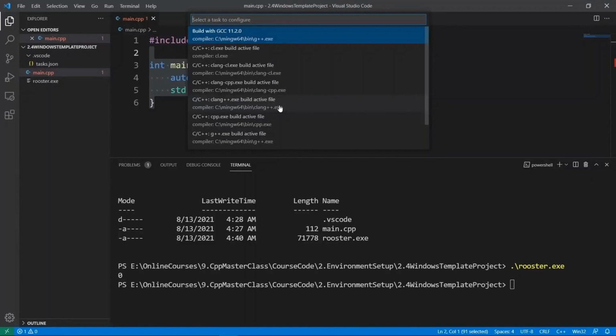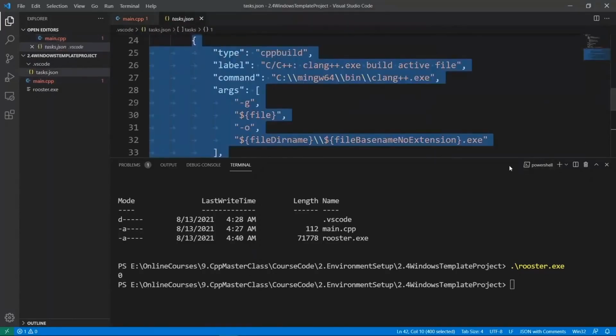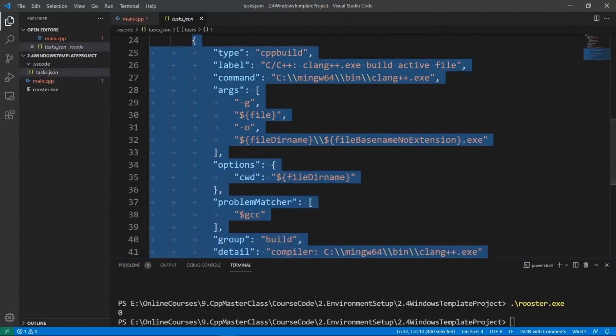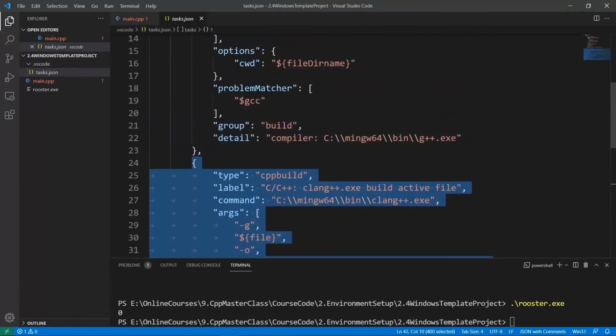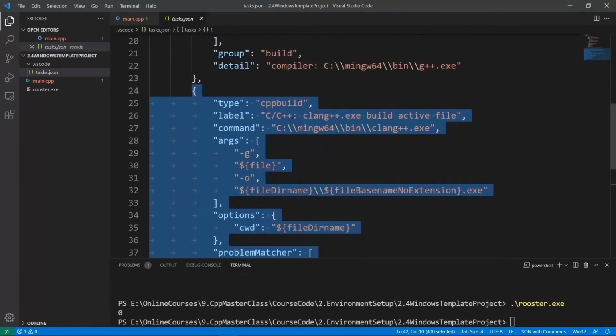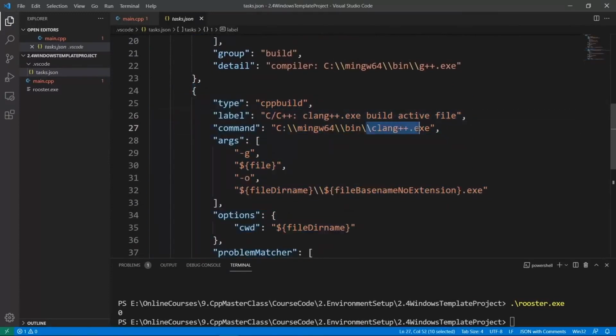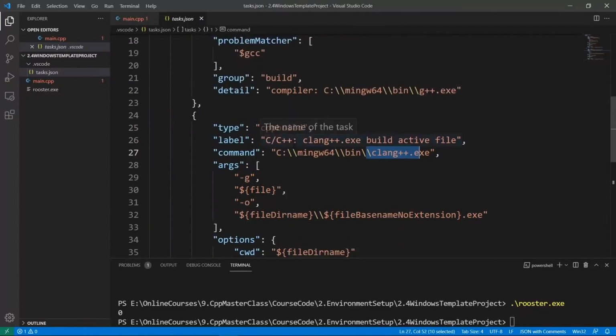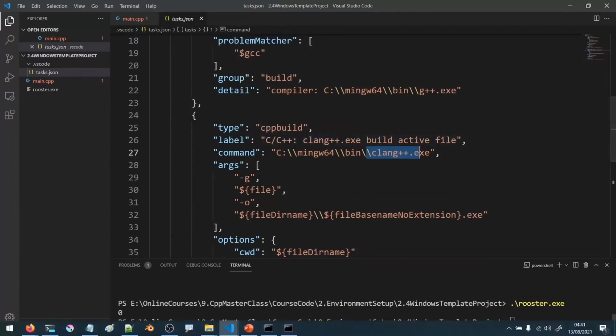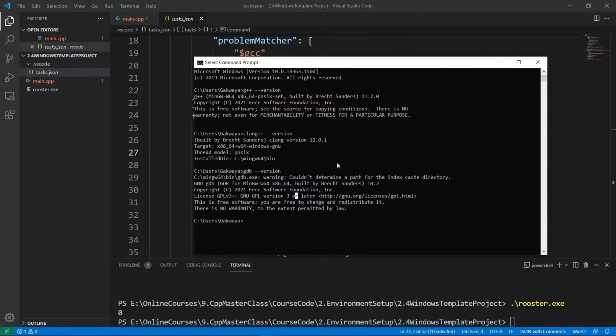So watch out for this. I am going to click on this, and let's crack this tasks.json file open. You're going to see that this is also going to set up another configuration to build using my Clang++ compiler. And again, I can edit this a little bit to say what we want. Let's look at the version of Clang we have installed.